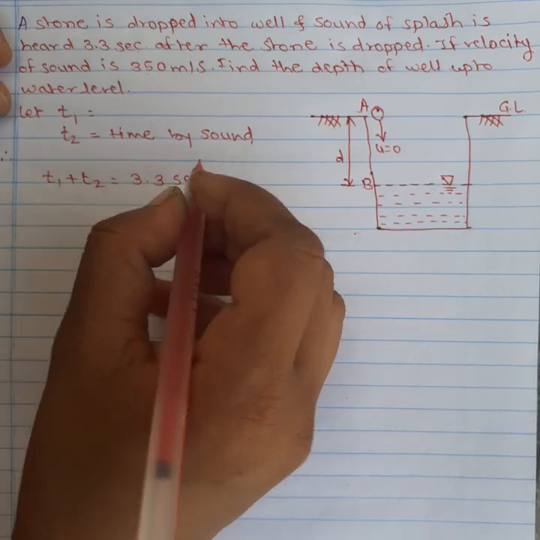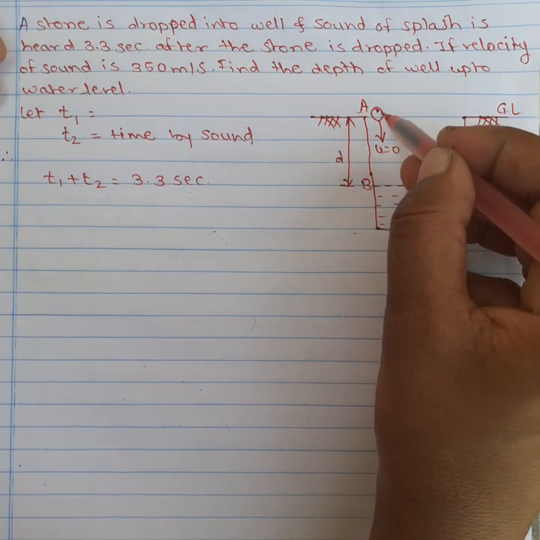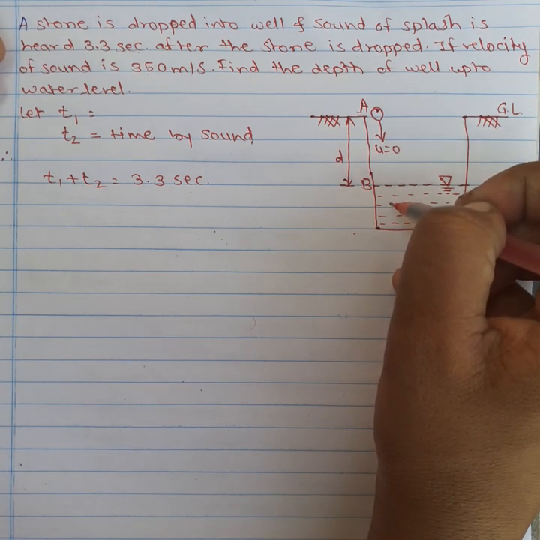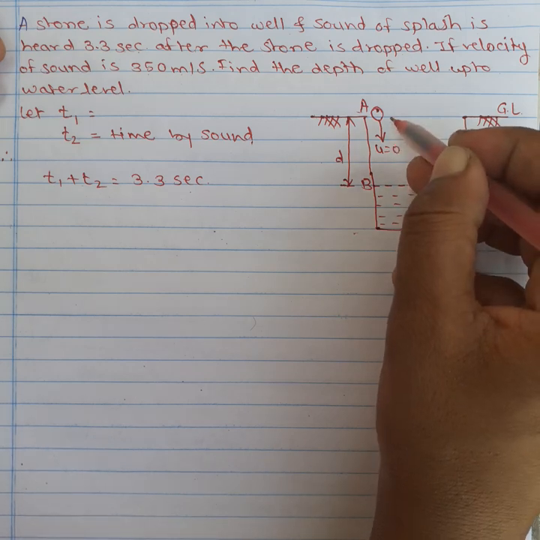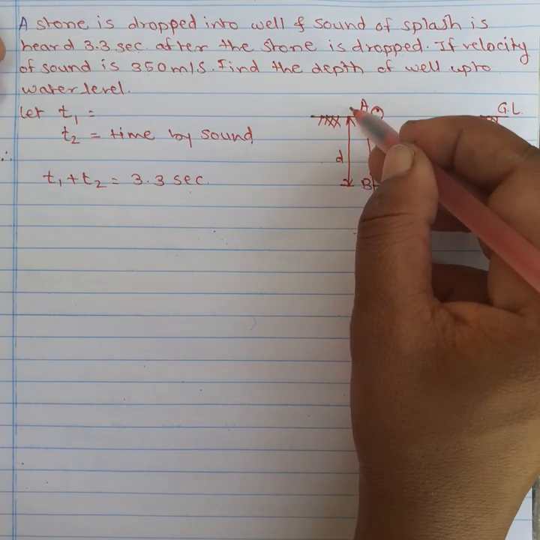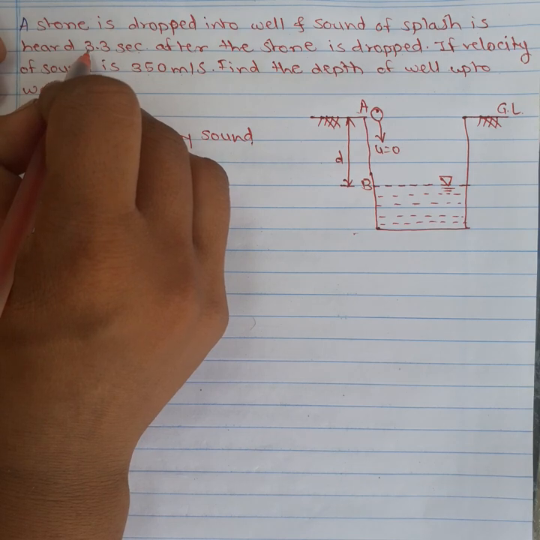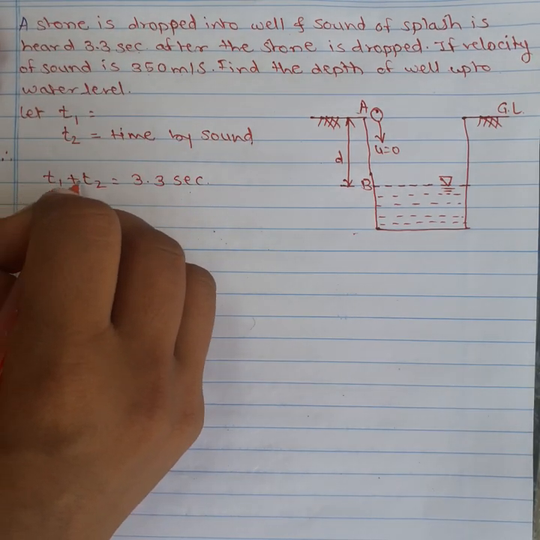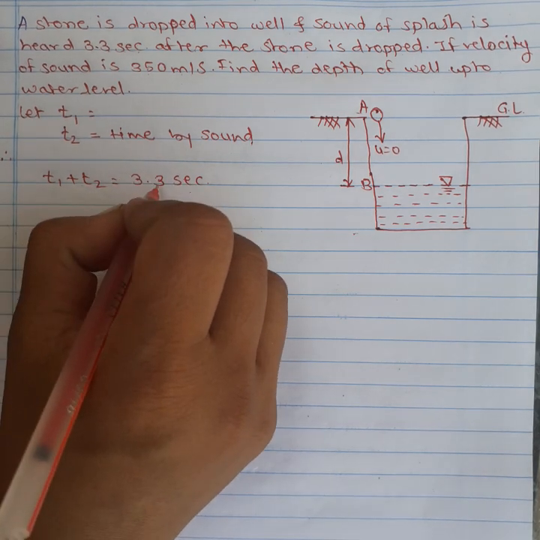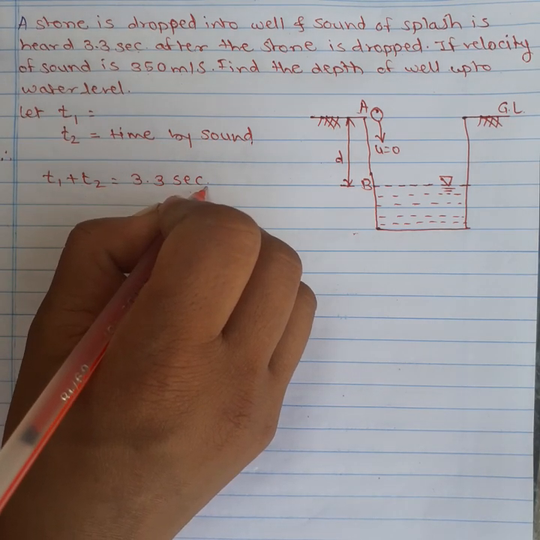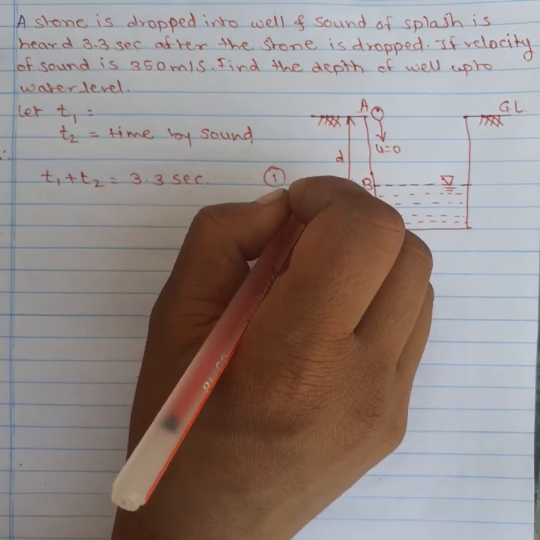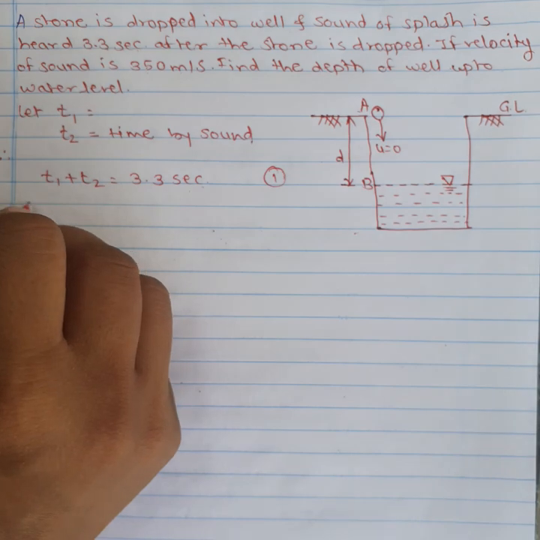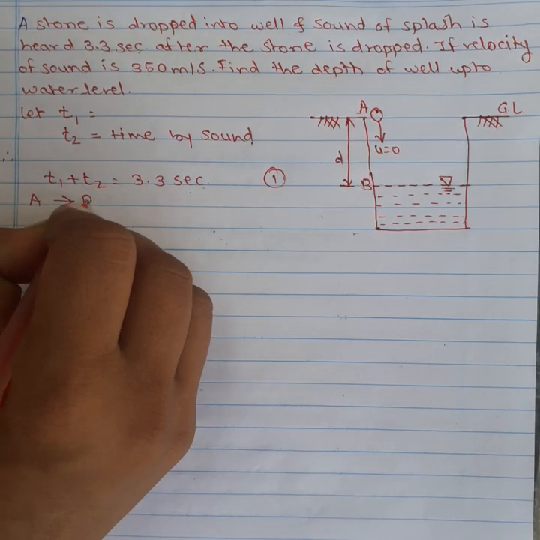The time for the stone to drop into the water and the sound of that splash to be heard on the ground is given as 3.3 seconds. Therefore T1 plus T2 is equal to 3.3 seconds. Okay, this is the first equation.